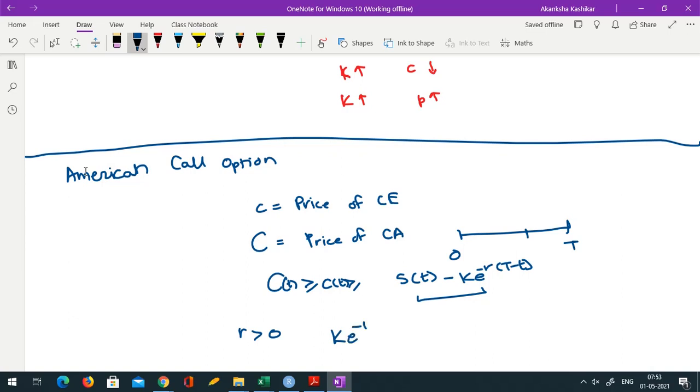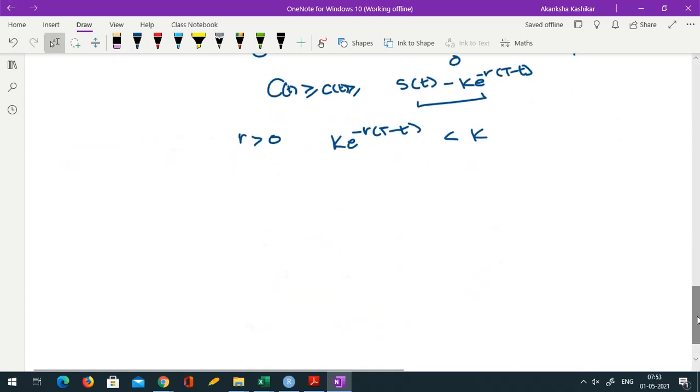As a result, K e raised to minus r (T minus t) would be less than K. Correct? So St minus K e raised to minus r (T minus t) would be greater than St minus K.